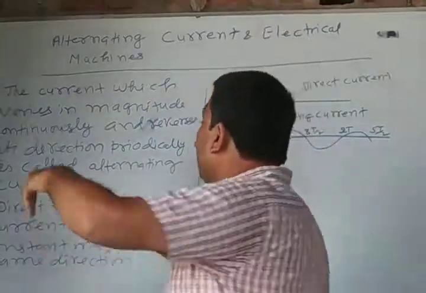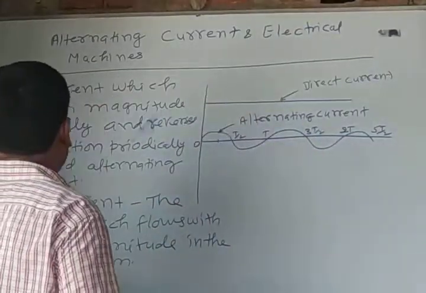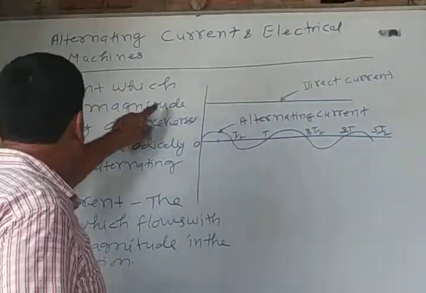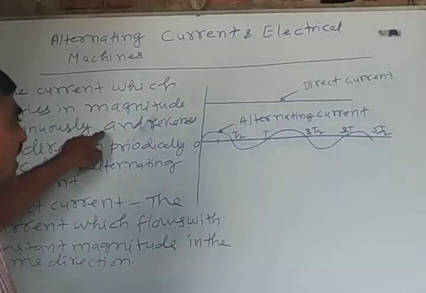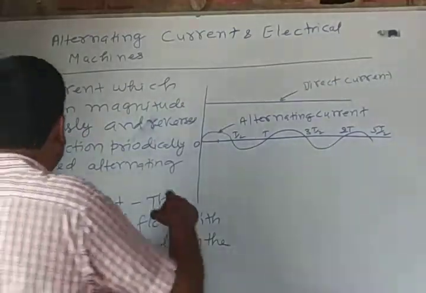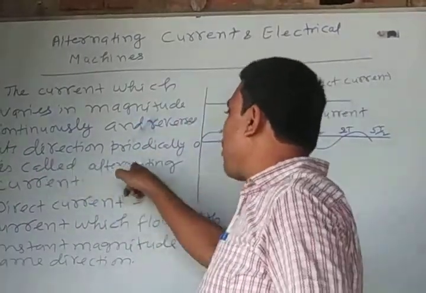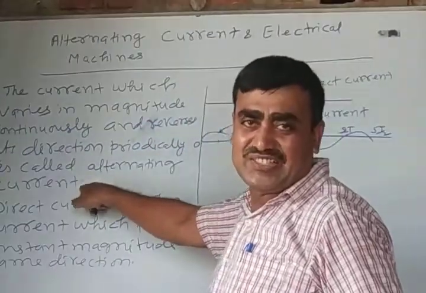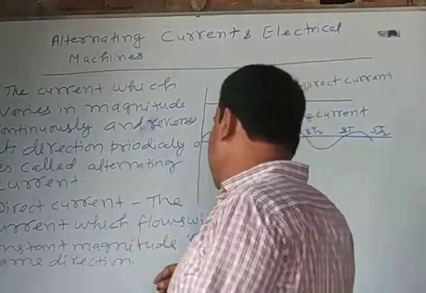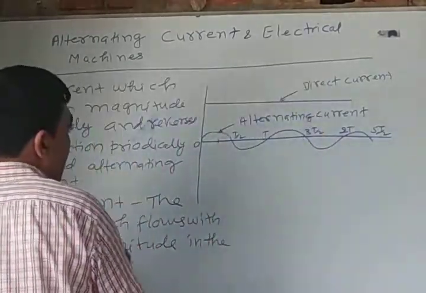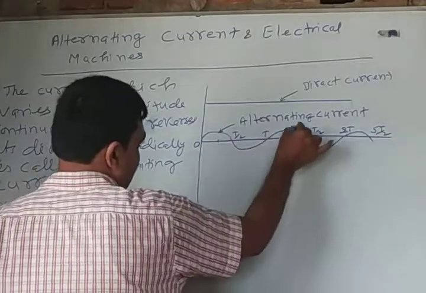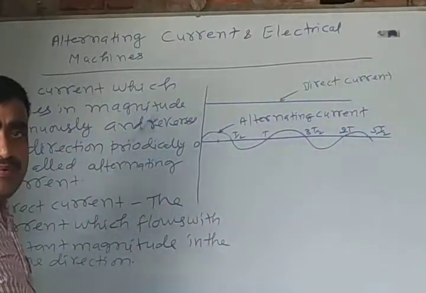The current which varies in magnitude continuously and reverses its direction periodically is called alternating current. Alternating current is commonly represented in the form of a wave.